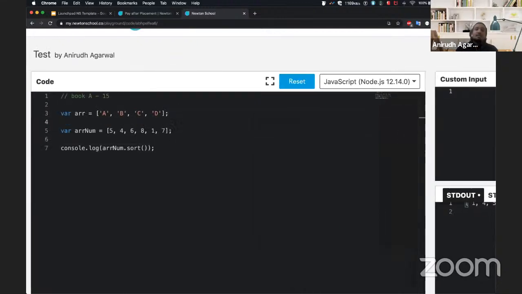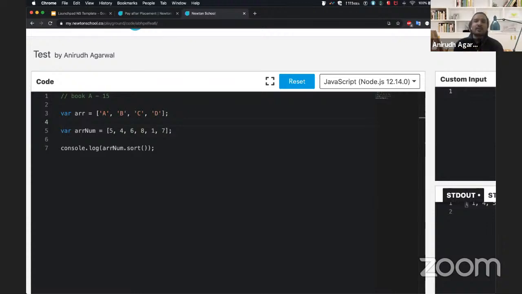It is not always necessary for you to understand, but once you understand how sorting works internally, how JavaScript is solving it... The algorithm that JavaScript uses to sort is quicksort, and quicksort works on the principle of a pivot. I am not sure, but a couple of years back it used to be dual pivot quicksort. I am not sure if that is what it uses today also. They're always making changes to make JavaScript faster and more performant.